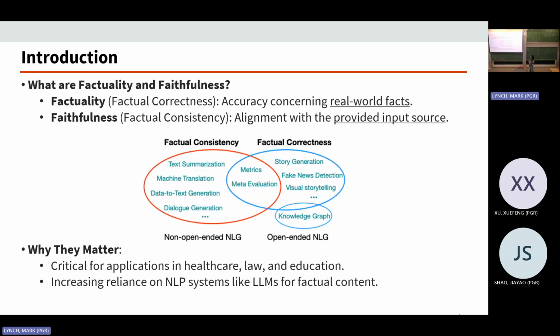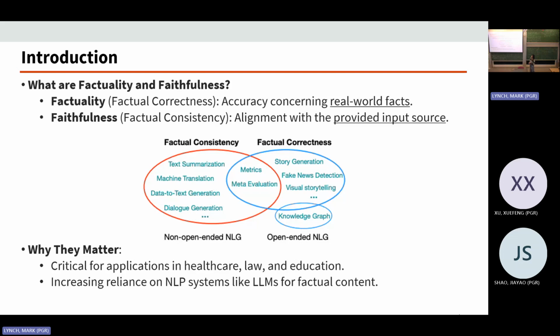So factuality is also called factual correctness, and faithfulness is also called factual consistency. As you can probably tell from the naming, consistency basically means being consistent with the input source knowledge, and correctness means being correct objectively.